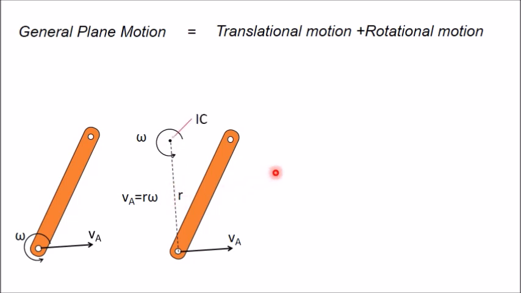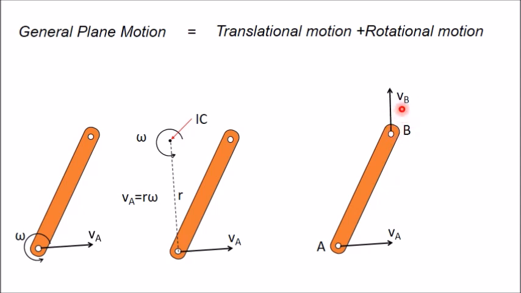For determining this point, what we have to do: there is a point A and its velocity in both magnitude and direction is known. For this rigid body, I know the velocity of this particle A, which is moving along this direction with some magnitude VA. Now suppose this is another point B. Its magnitude I don't know, but the direction of motion I know, this VB. The value of VB, magnitude is not known, but direction is known. In this case, when the velocity of one point is known in both direction and magnitude, and the velocity of the other point is known only in direction, then we can determine where this instantaneous center is.